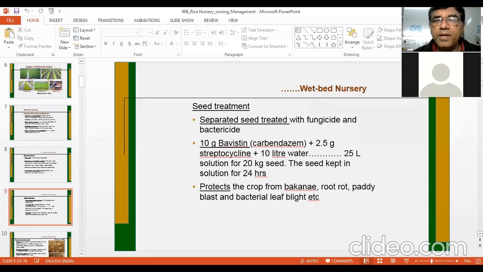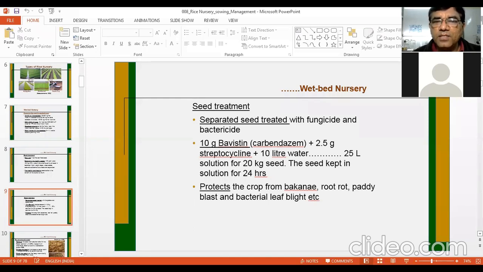So you need to prepare a solution of fungicide and bactericide. So one can take 10 gram of Bavistin, which is also known as carbendazim, and 2.5 gram of streptocycline in 10 liter of water. So this is the ratio. According to this ratio, you can prepare the solution. Suppose you have prepared 25 liter solution. So it is enough for 20 kg seed.